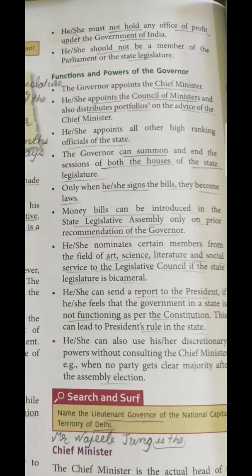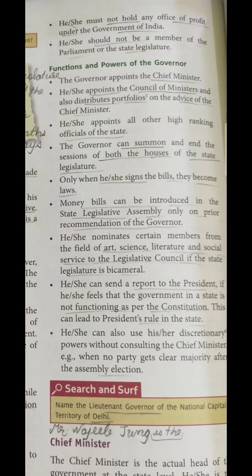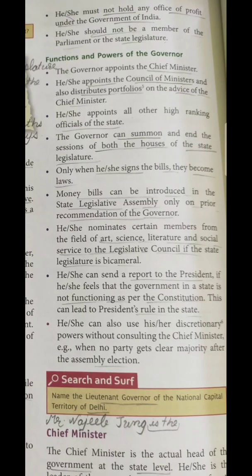Okay, so moving further, if he signs the bill, then only the bill becomes law. And a money bill can be introduced in the state assembly only on the prior recommendation of the governor. The money bill is started whenever the governor gives the recommendation. The governor also has the right to nominate members who have a good name in their field, whether it is art, science, or literature. They don't need to go through the election procedure. They are directly chosen by the governor. So these are the powers that the governor has.